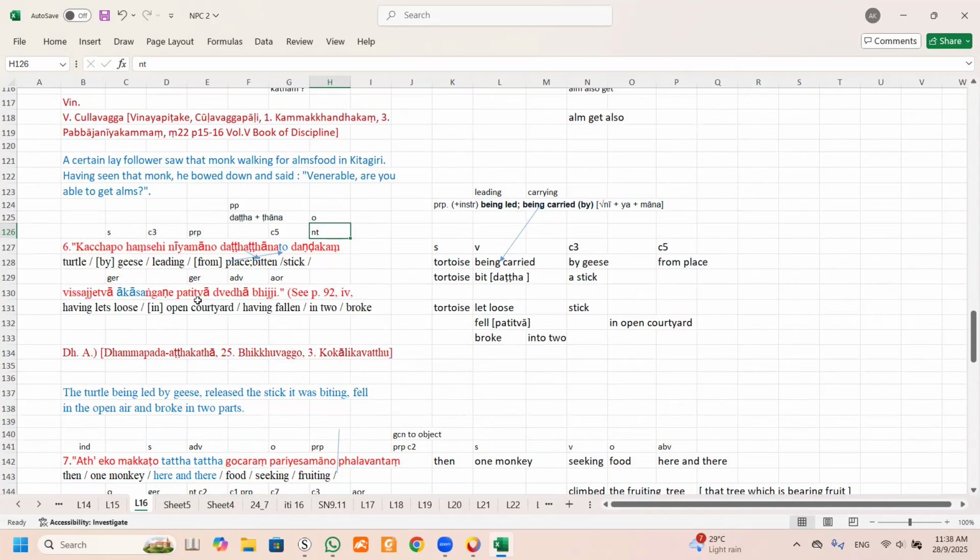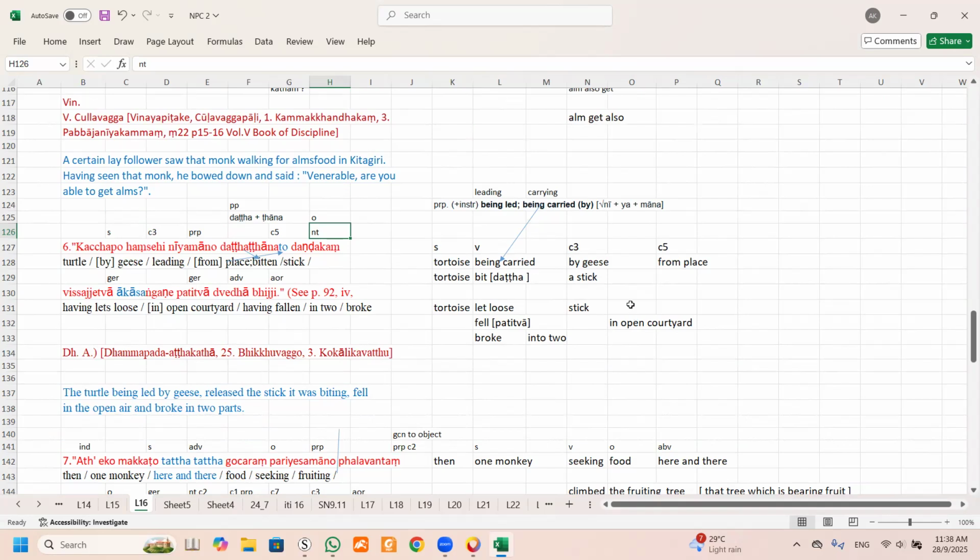Then you move to the next one, another gerund. Can you see the word? Patati is fall. Patitwa means fell. So this fell takes an object. In this case, this object is a place. Can you see the word? Akasa plus this word. Then akasangane. That means this is referring to a court, an open courtyard, because the word akasa is open.